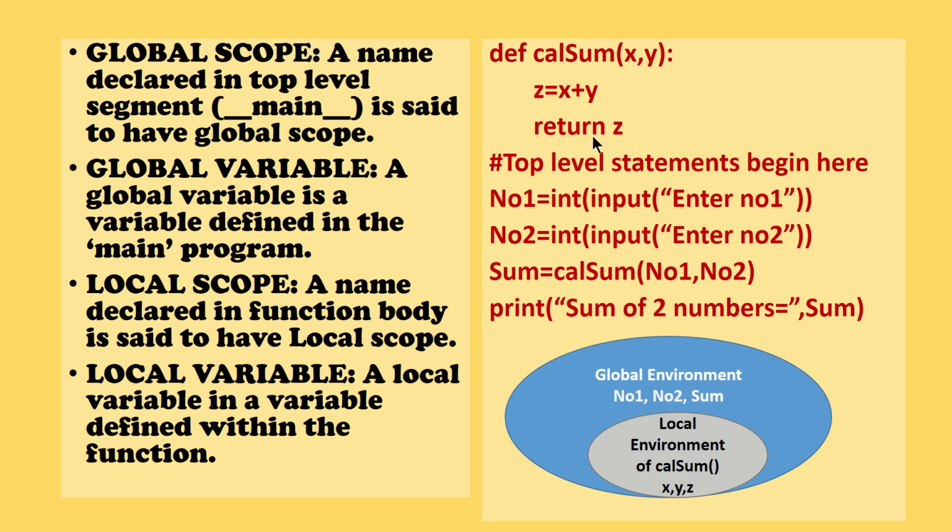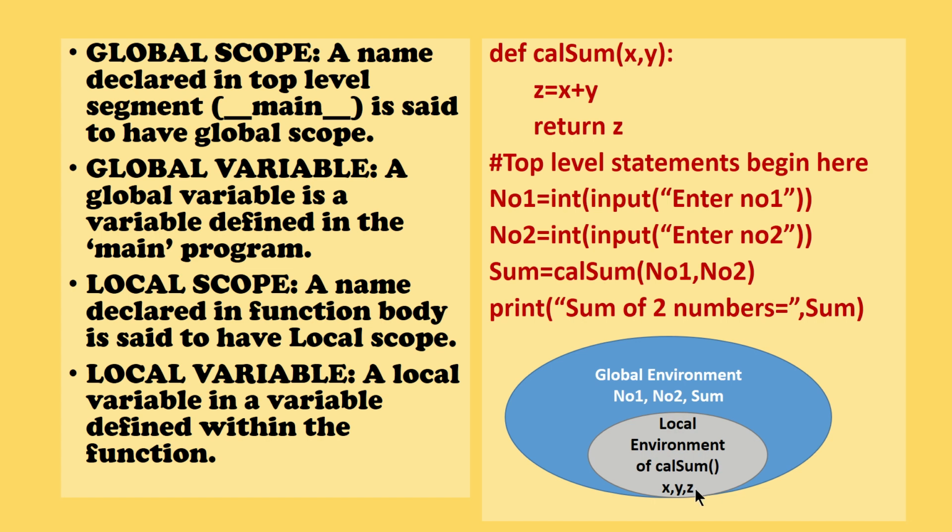I repeat, when you declare a variable in the global environment, that is, when you have a global variable, it is shown in the outer circle. The outer circle represents the global environment. In the global environment, I have 3 variables. These 3 variables, you can very well use in the function cal sum, even though I have not used them in this particular program. And here this is the local environment of cal sum.